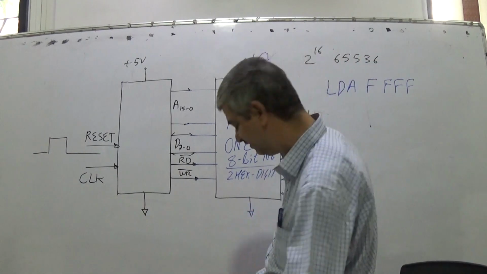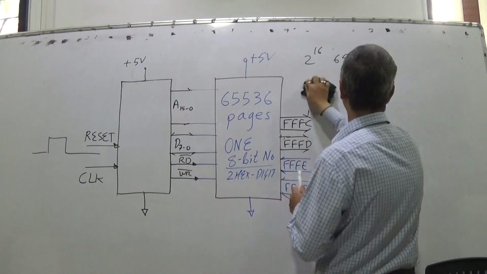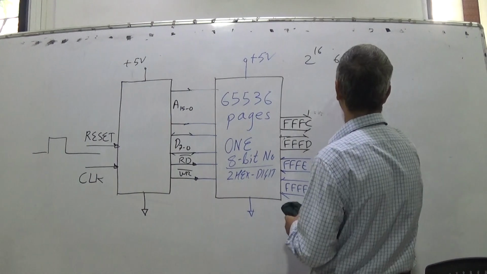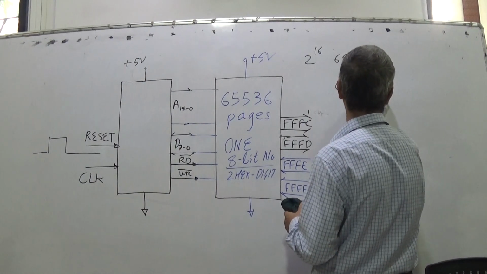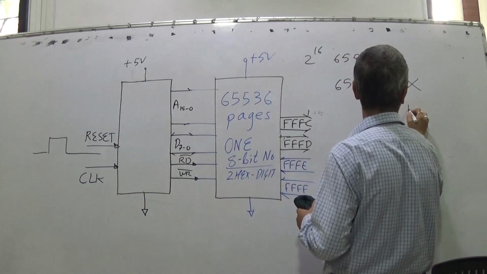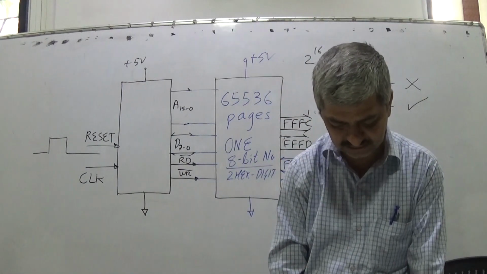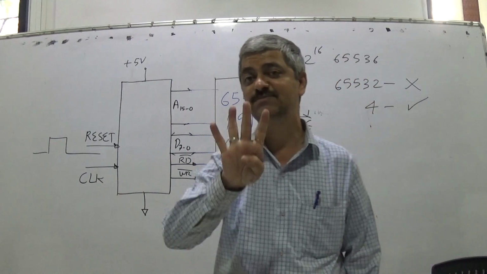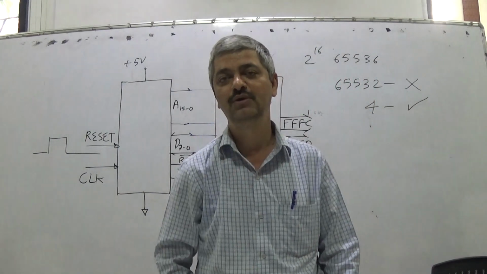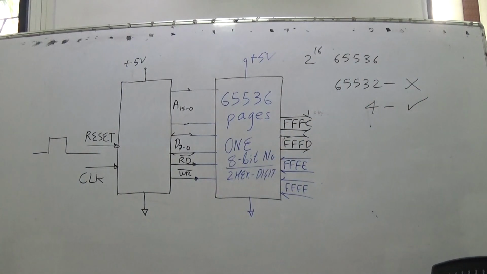Of these, 65,532 locations are not accessible to the user and 4 locations are accessible to the user. So the 64K memory contains 4 I/O ports. A memory location which is accessible to the user as I/O pins is called an I/O port.